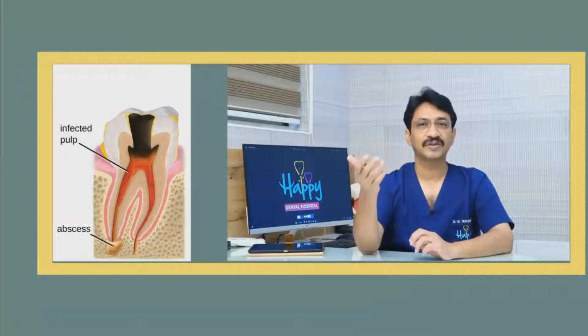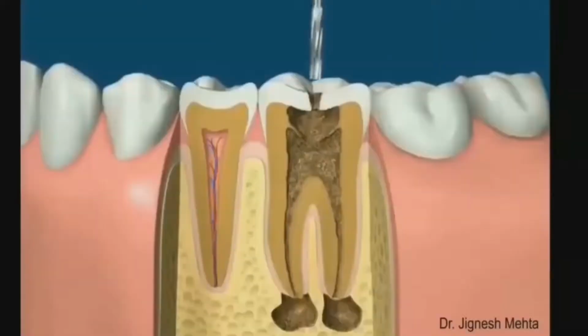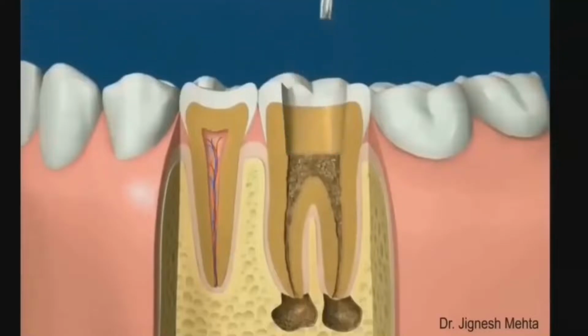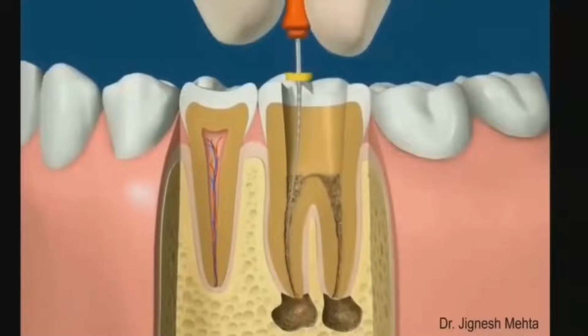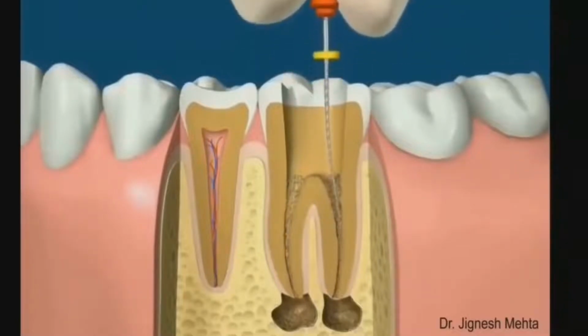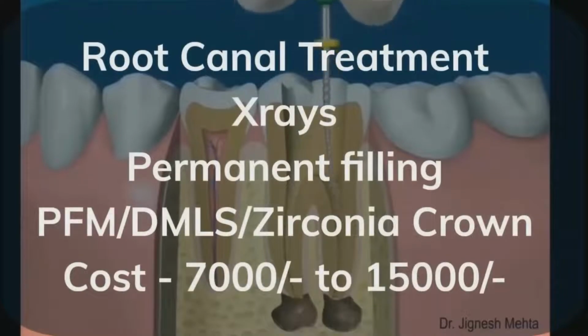Then, the second stage of the cavity. Once the cavity spreads into the nerve supply of the tooth, the treatment becomes a little more extensive. You need to do a root canal treatment, give a permanent filling, take x-rays. All this usually costs from 6,000, 7,000 rupees to 10,000-15,000 rupees based on the crown you go for.